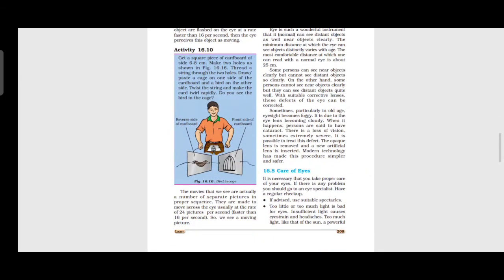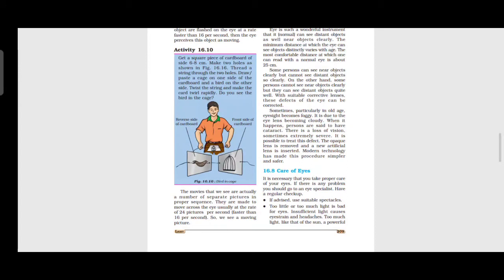Then activity 16.10. Get a square piece of cardboard of size 6 to 8 centimeters. Then make 2 holes. Then thread a string through the 2 holes. Paste a cage on one side of the cardboard and a bat on the other side. Twist the string and make the cord twirl rapidly. Do you see the bat in the cage?